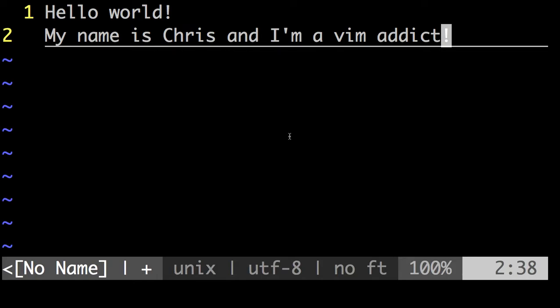CS50, they required us to use the CS50 IDE, but funnily enough, the IDE is just on Cloud 9, where it's really just an Ubuntu computer with a text editor. And I just opened up a terminal and used Vim from inside an IDE inside my web browser on my computer. And for the How to Code data courses, we had to use Dr. Racket. I don't think there was any way we could get through that course without using it.